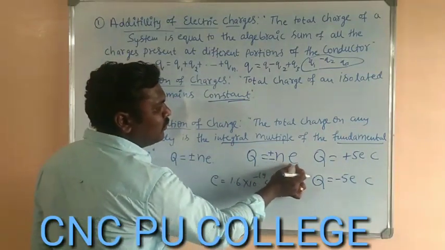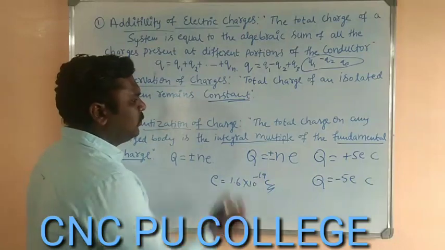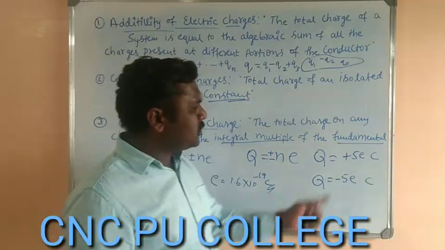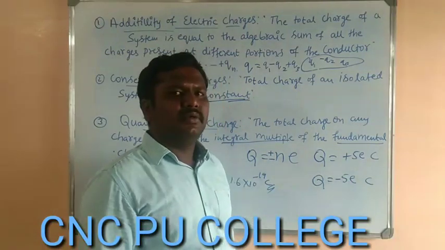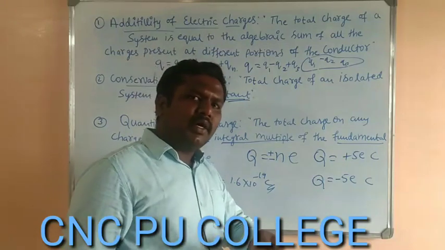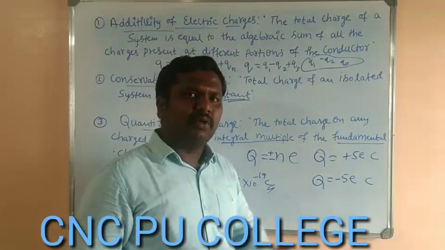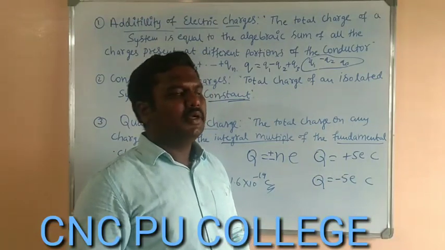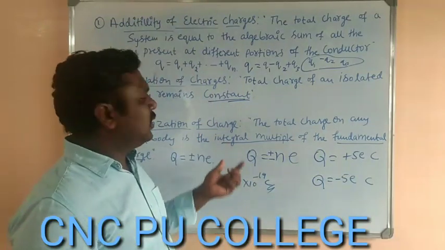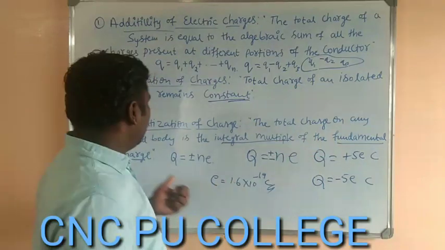Integral multiple of fundamental charge. Just look, it must be an integer, because an electron half or three-quarters is not possible. It is one electron, or two electrons, or three electrons, isn't it? So the total charge must be the integral multiple of the fundamental charge.